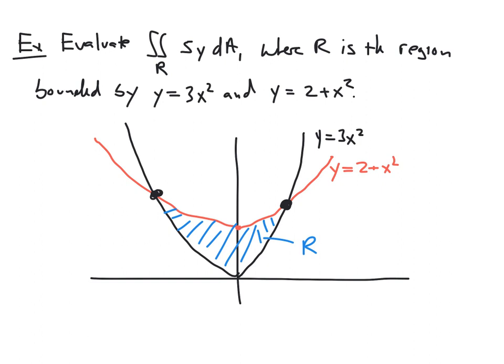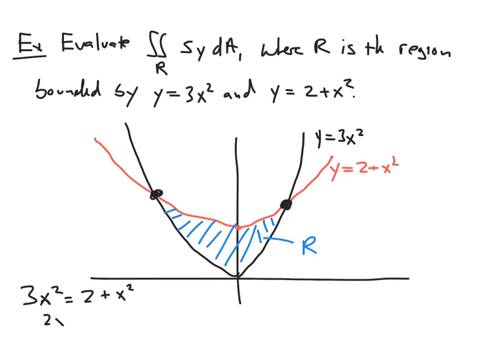And so to find where these curves intersect, we just use algebra. I mean, it's probably pretty clear actually what they are. But let's say we weren't able to just look at the functions and see what values of x would give us equal values. We could always set the functions equal to each other. So 3x squared equals 2 plus x squared, and we can solve this for x.